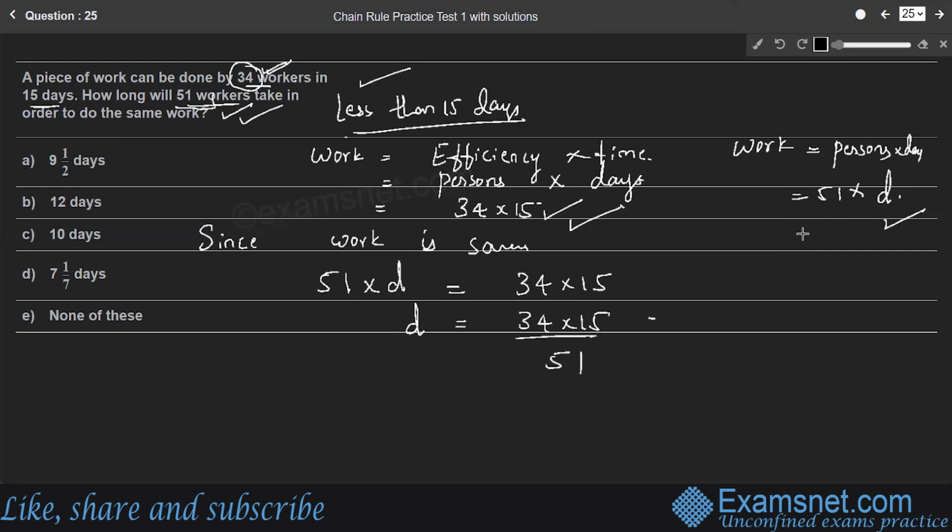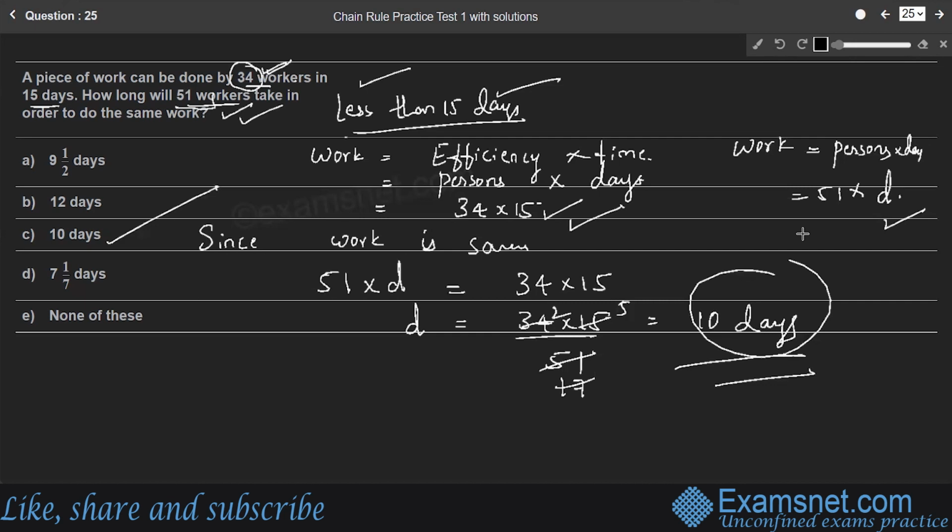Right? So here, both the numbers are divisible by 3. 3 into 17, 3 into 5, and 17 into 2 is 34. So 51 workers took 10 days of time to complete the same work. Option C is the right answer, where 10 days is nothing but less than 15 days. So 51 workers took less number of days compared to the previous case. So for the given question, option C is the right answer.